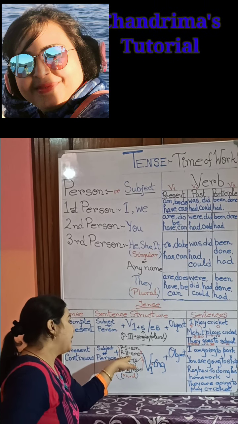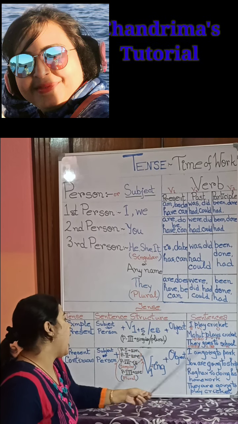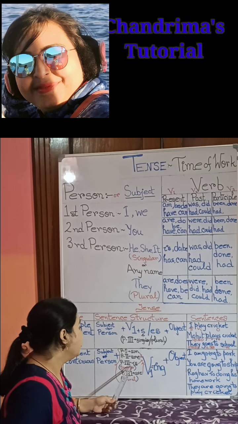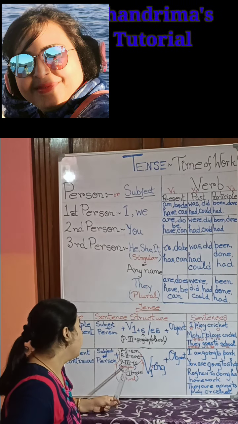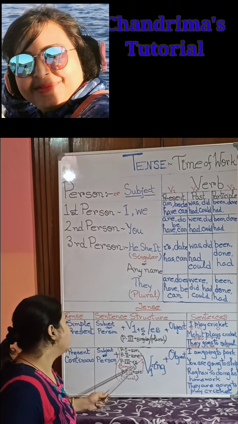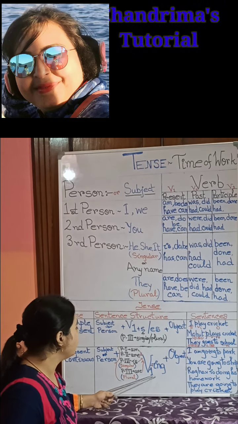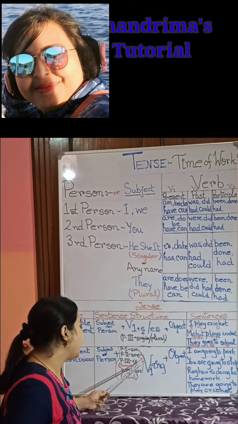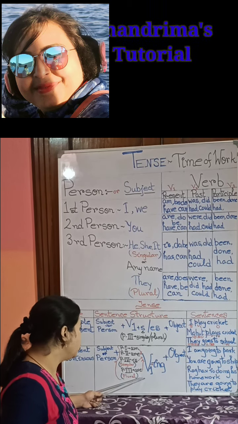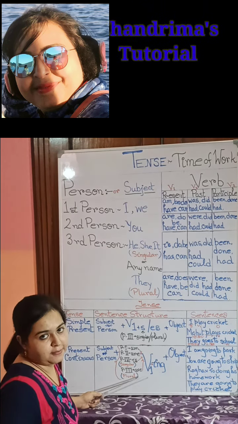If it is second person, that means you, we will use are. And if it is third person singular, then we will add is along with the verb's first form. And if the person is third person plural, that means they, then we will use are.